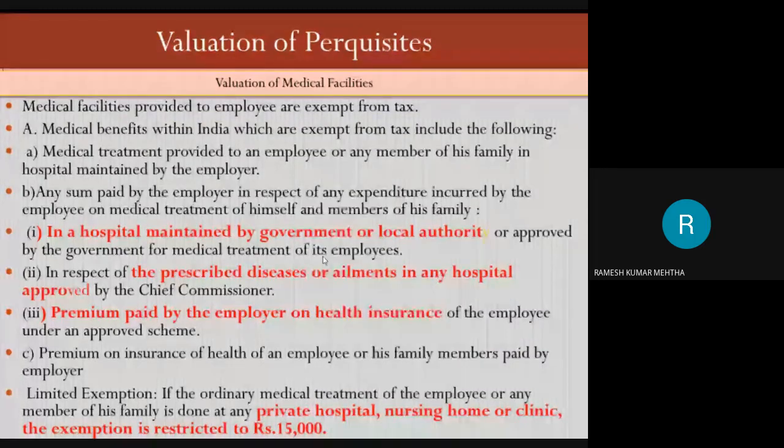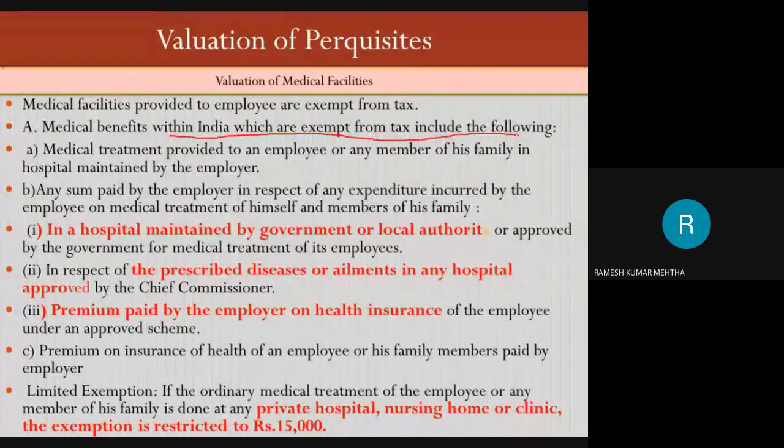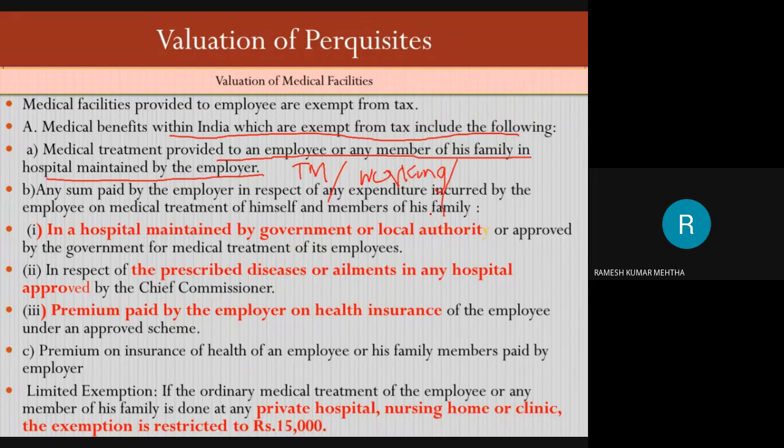Now, medical facilities within India which are exempt. Some medical facilities you get from the employer by virtue of the employment are exempt from tax. I already spoke about it. Medical treatment provided by the employer to an employee or members of his family in a hospital maintained by the employer. For example, if you are working at Tata Motors, and you, your spouse, your daughter or your son are ill during the year and get treatment in a hospital which belongs to Tata Motors, the value of the perquisite is nil.